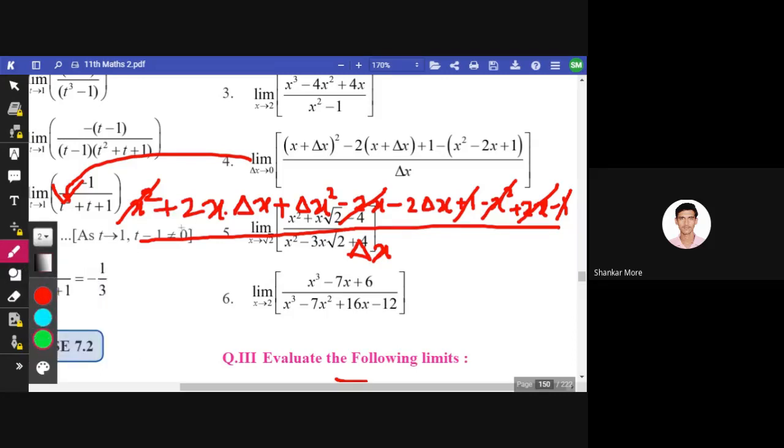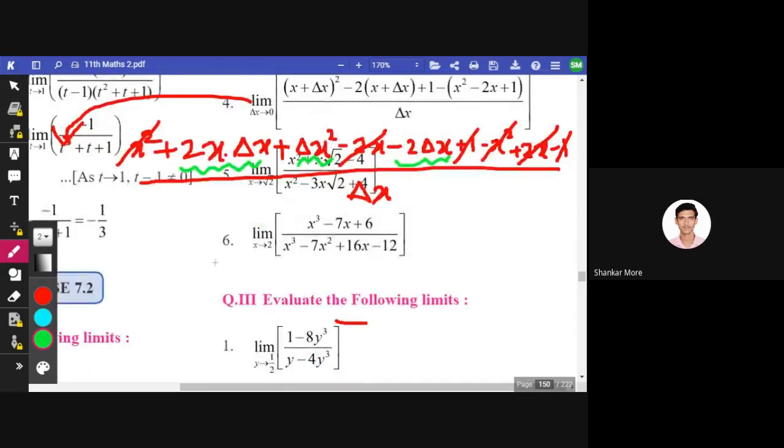Remaining is 2x del x, del x square and minus 2 del x. Okay, so I'll write it here. Is it del x square? Yeah, it is del x square. Del x square plus 2x del x minus 2 del x.